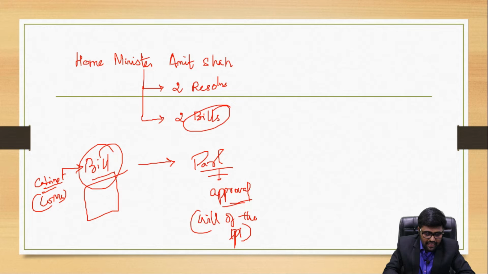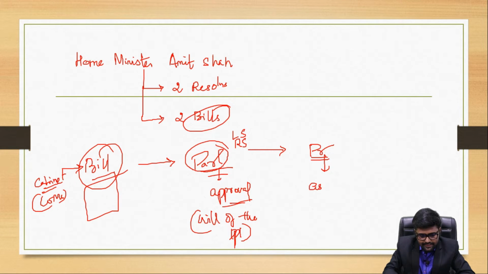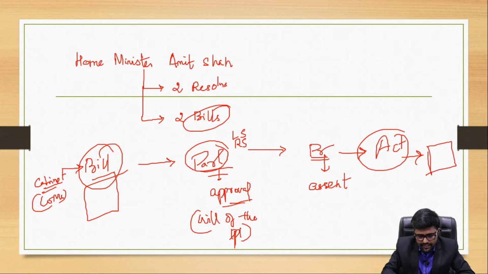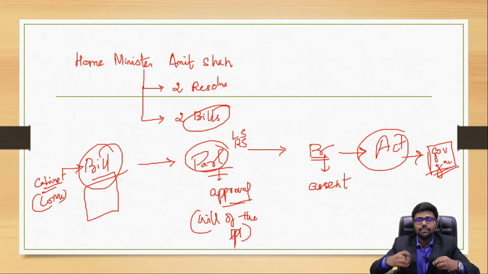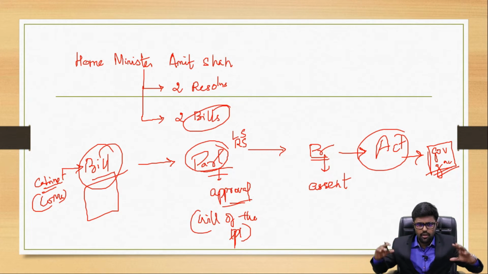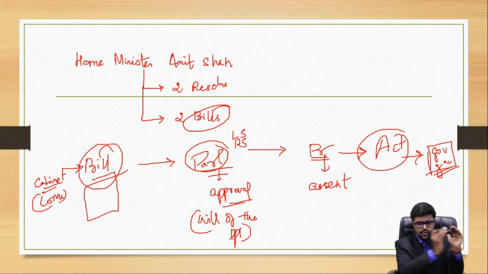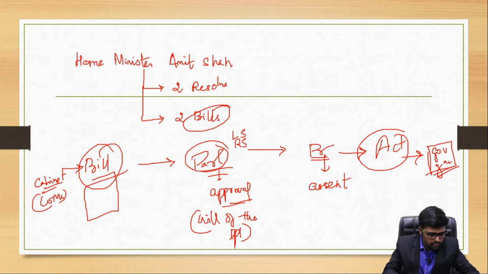So they need to get the permission from the Parliament, from both Lok Sabha and Rajya Sabha. Then it will be sent to the President, and the President will give his assent. Then this particular bill will become an act, and the act will be notified in the government gazette. Then it will come into effect. That's it. So this is all about the transition from bill to act. Now this is also clear.